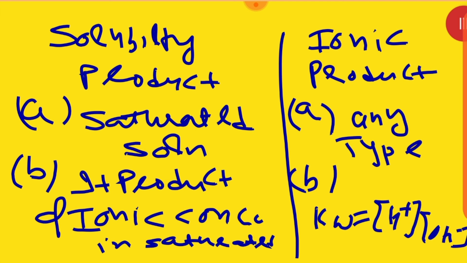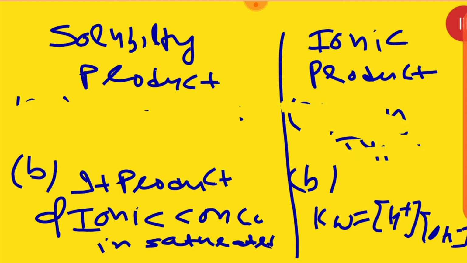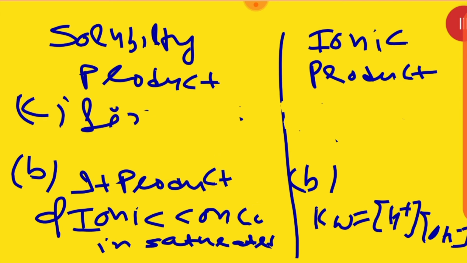Ionic product is the product of H positive and OH negative ion. Clear? At any concentration. Then, one more point of difference we can write: solubility product has a fixed value for a salt at constant temperature.